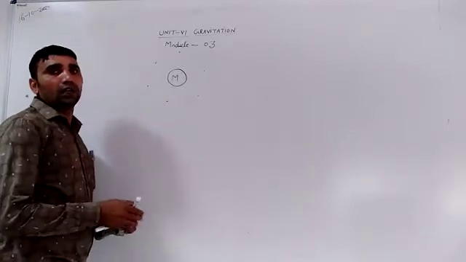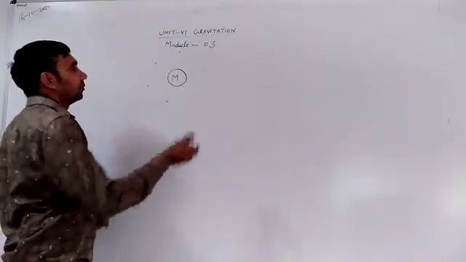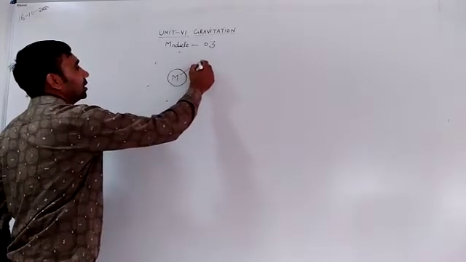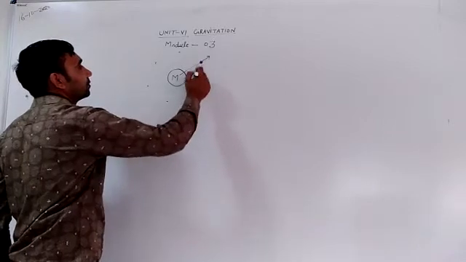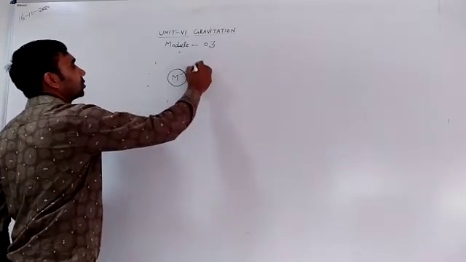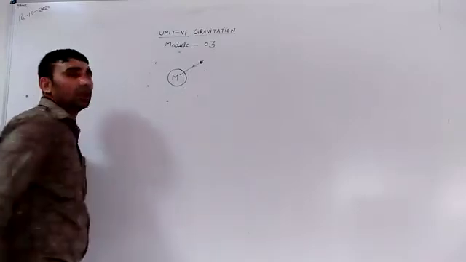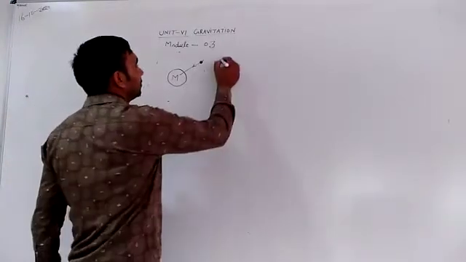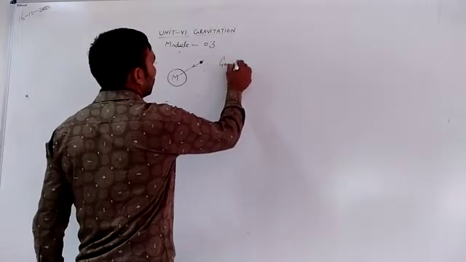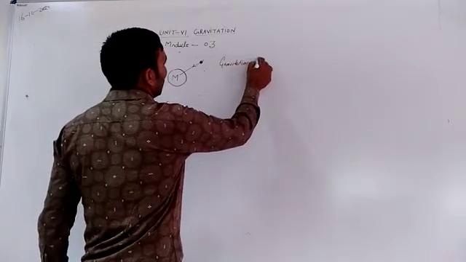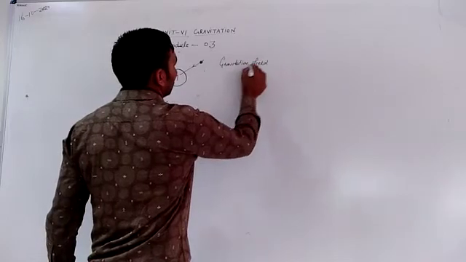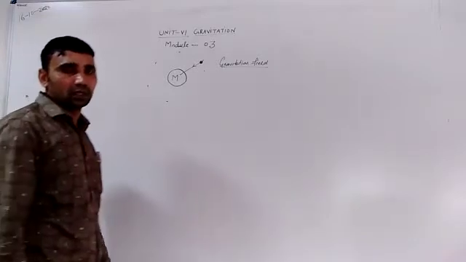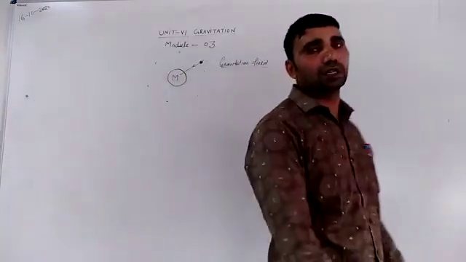It means when another body of mass m comes near this body, then gravitational force is exerted on this body. This gravitational force will provide the gravitational field. So, the meaning of gravitational field: any material body modifies its space. This modified space is called the gravitational field.